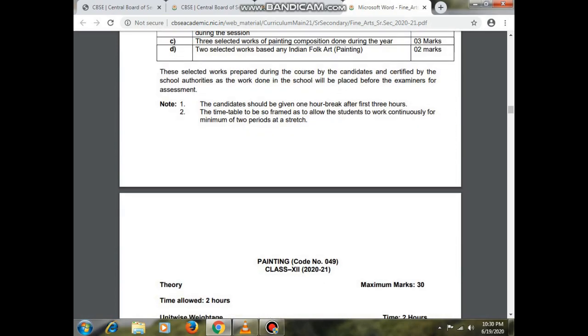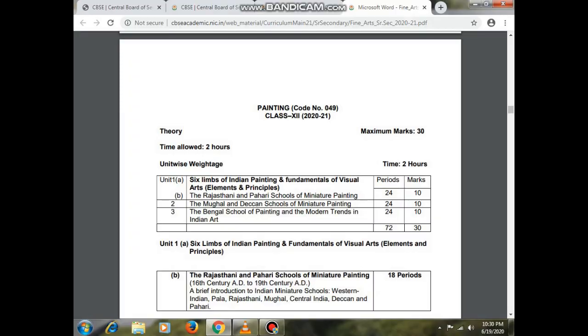Now look here. There will be 3 units. Unit number 1 contains 2 chapters. In unit number 1 there will be the 6 limbs of painting and the fundamentals of visual arts, which includes the elements and the principles of art. And unit 1, chapter B is Rajasthani and Pahadi School of Miniature Painting. This one unit has 24 periods and 10 marks.